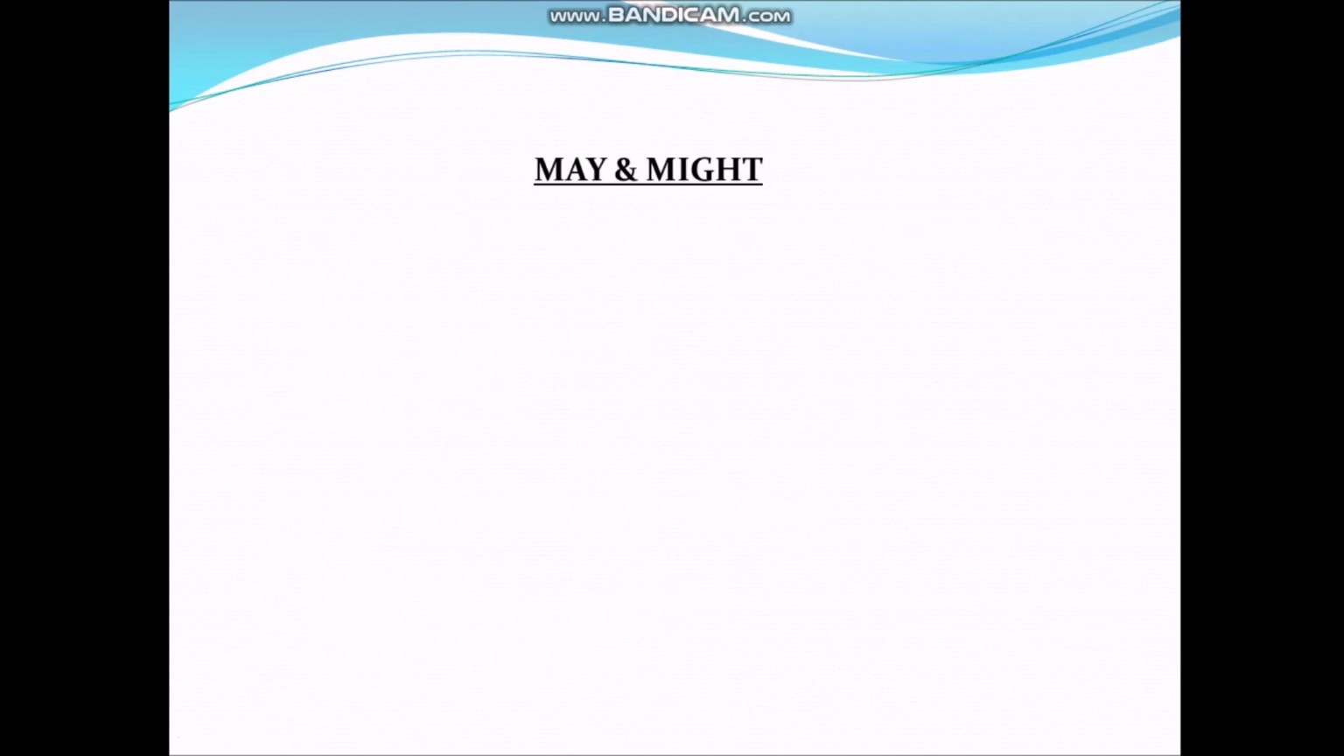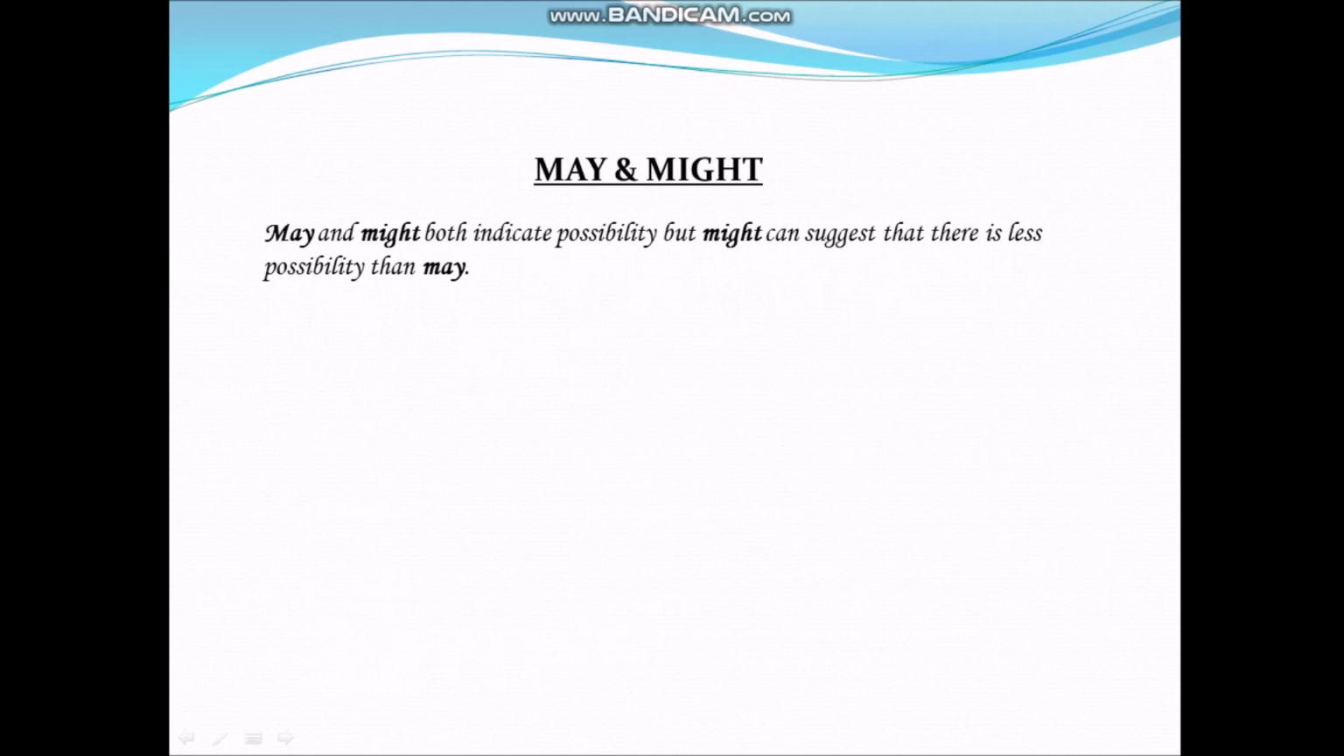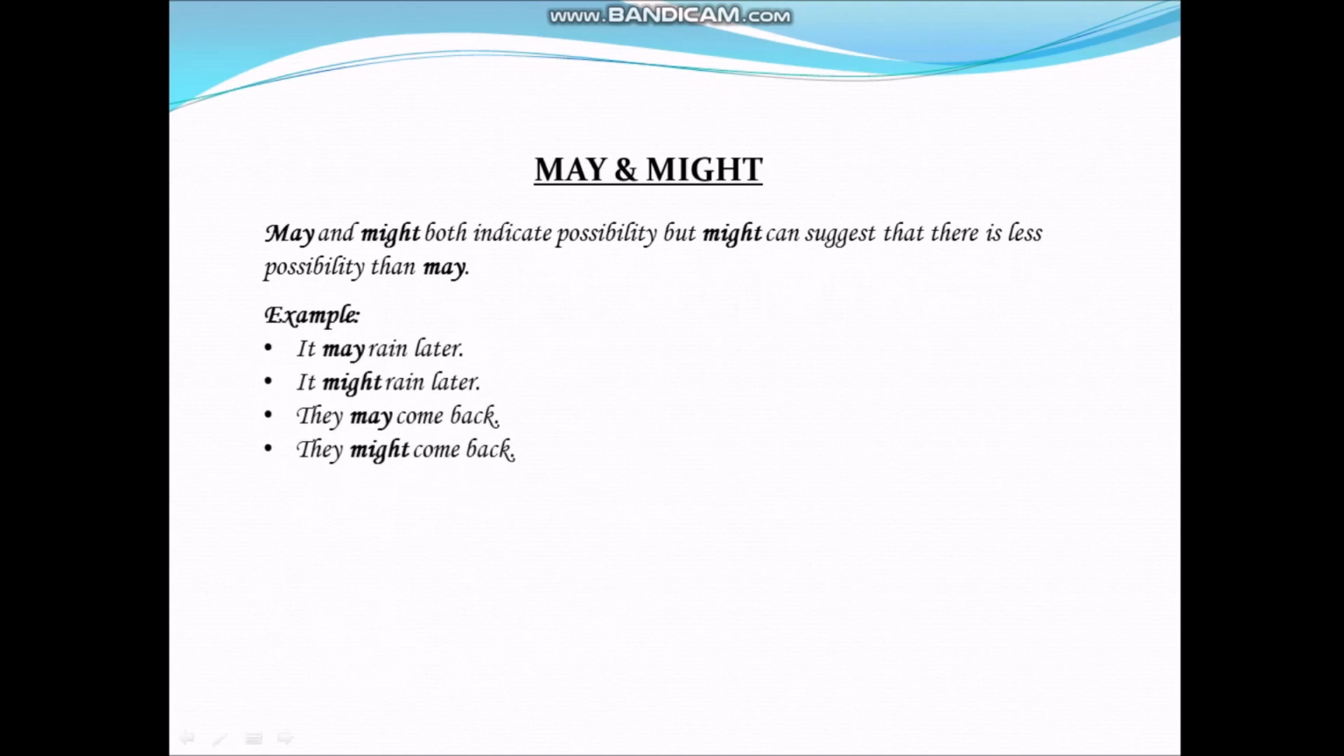Next, may and might. Now see how we can use these two modals. May and might both indicate possibility, but might can suggest that there is less possibility than may. Here we can understand with these examples. It may rain later. It might rain later. In these first two sentences, we can see there is a lesser possibility in the second one, that there is less chance of raining, is represented by this sentence.